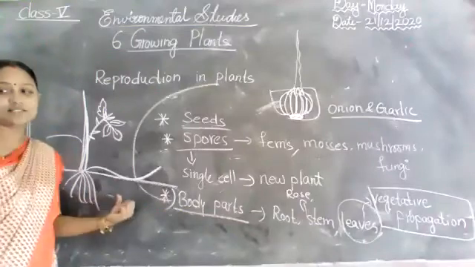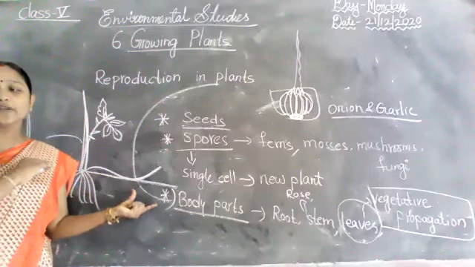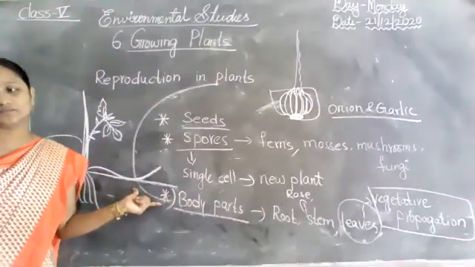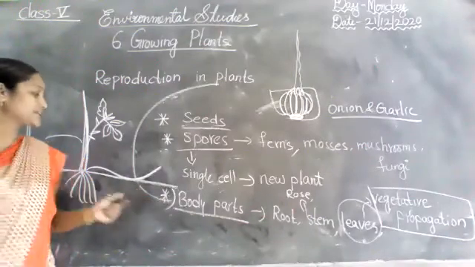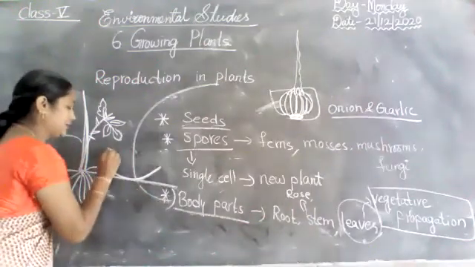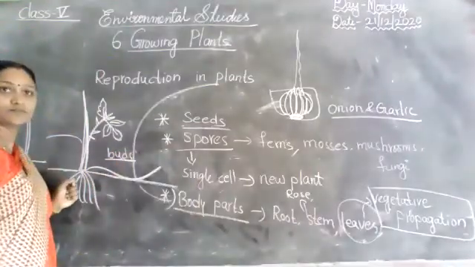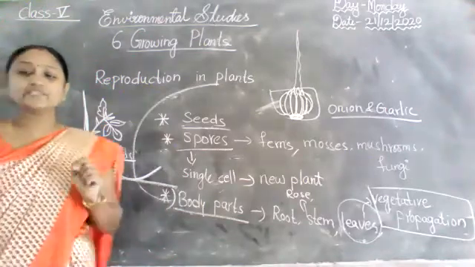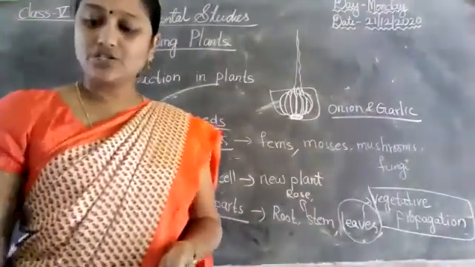Some plants with stems that grow horizontally along the ground produce buds. Buds means not B-I-R-D-S, B-U-D-S, buds. Okay, children? So, plants with stems. Yeah, what is your doubt, Harshad?